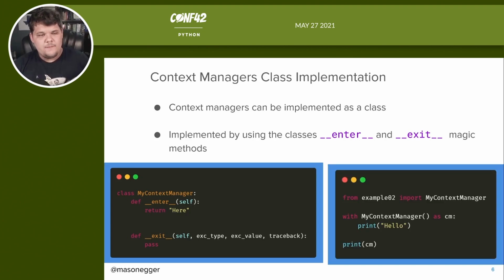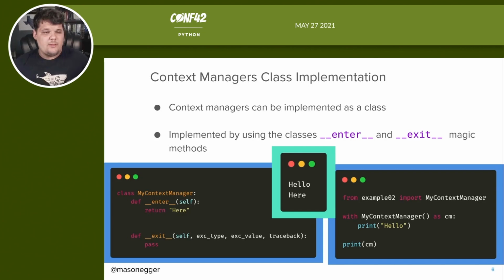So if we were to import this context manager, we would basically say with MyContextManager as cm, after we've imported it, let's print hello and then print cm. And what we would get here is the word hello because we are within the context manager, but we would also get "here" because this is the thing that is returned back up. So when we said in our context manager, return here, the value of here was actually stored in the context manager variable cm. So whenever we actually printed cm, it was just a string. You could store anything you wanted here to maintain a kind of record of your context manager.